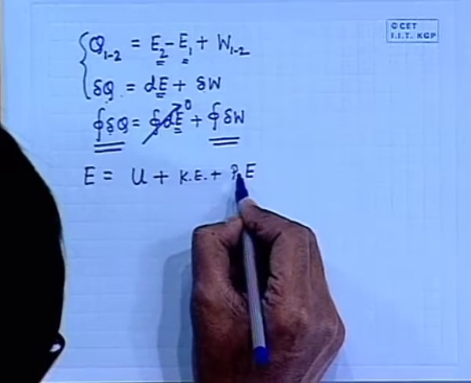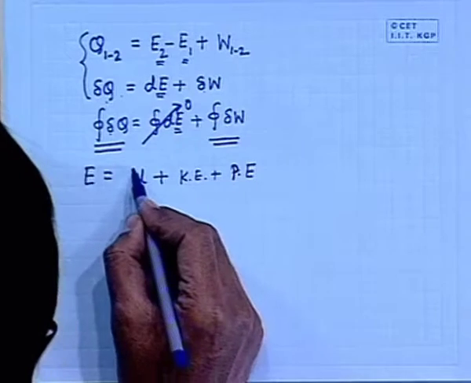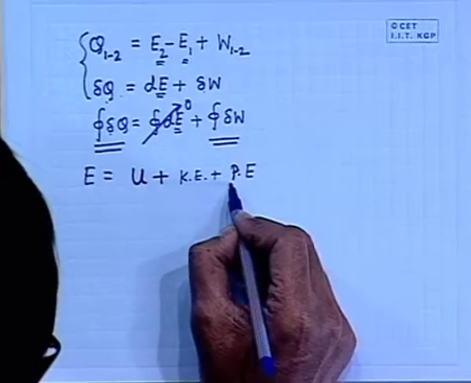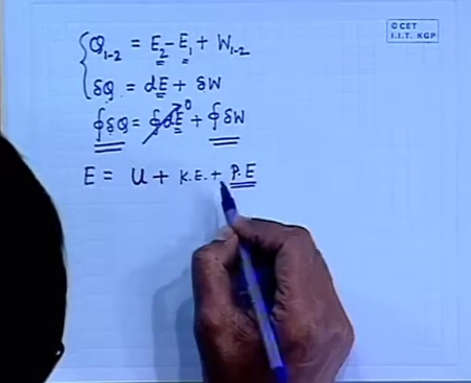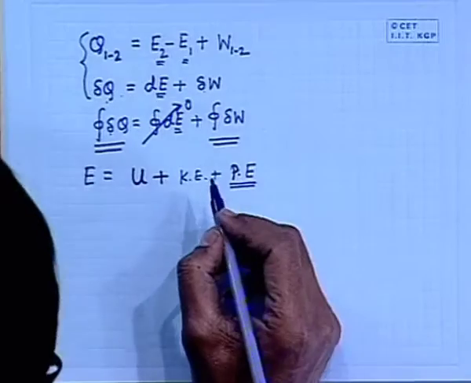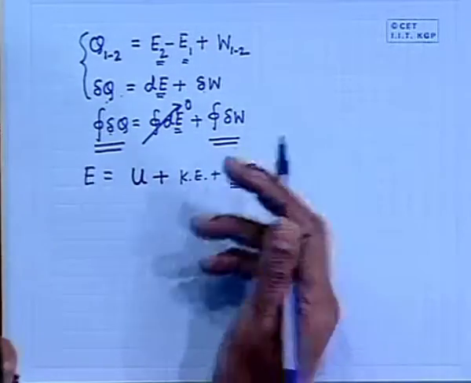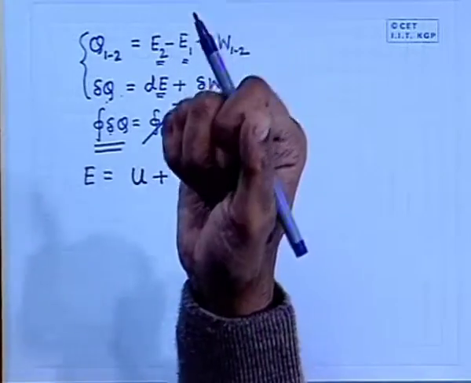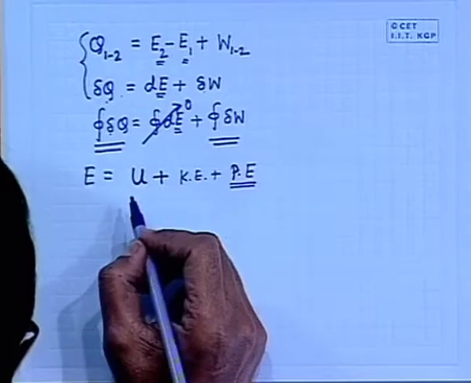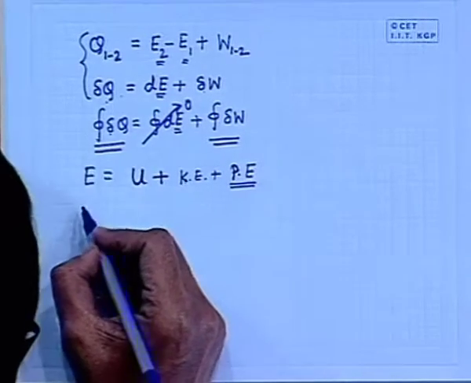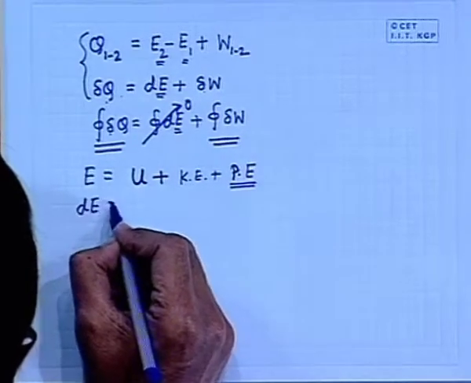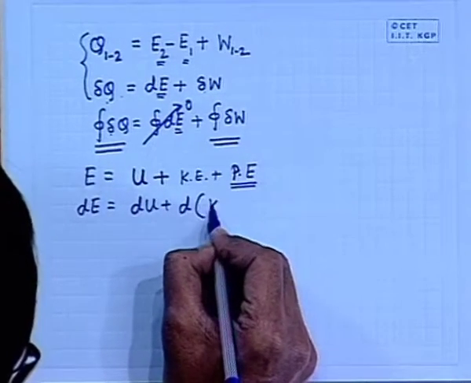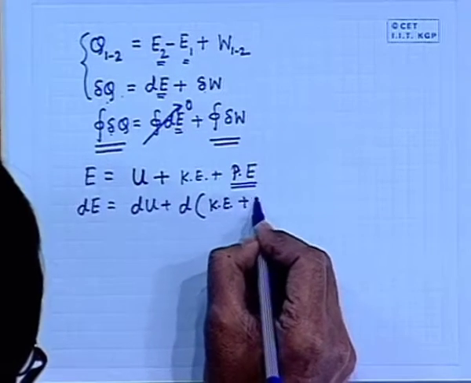All types of energy stored within this system, apart from the intermolecular energy, which is because of the molecular kinetic and potential energy, can be described in terms of macroscopic potential energy, for example the gravitational potential energy, and kinetic energy because of the motions of the macroscopic particles of the system, not the molecular motions. Therefore, dE comprises dU plus the changes in kinetic energy and potential energy.